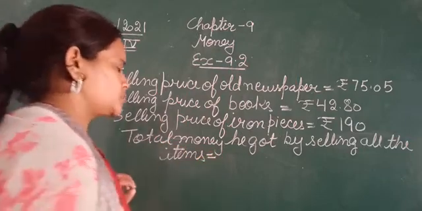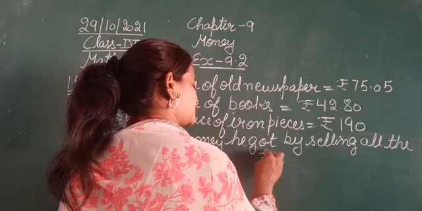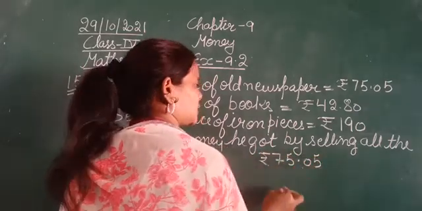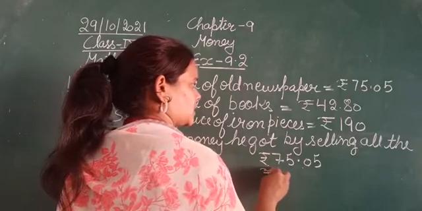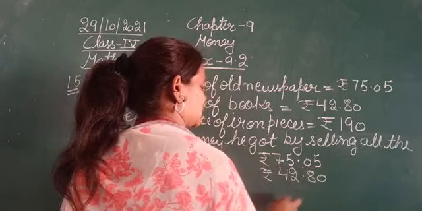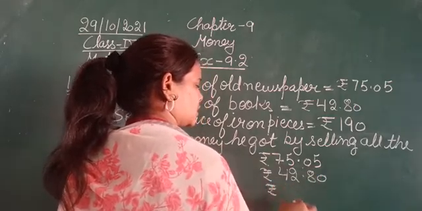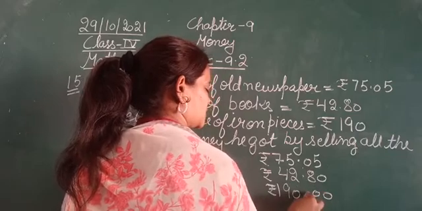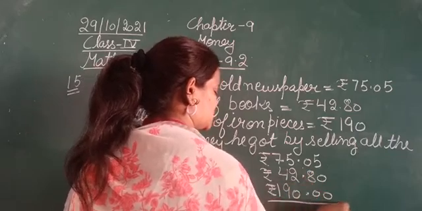That is 75 rupees and 5 paisa, next 42 rupees and 80 paisa, next 190 rupees. So this is the cost of three different items.